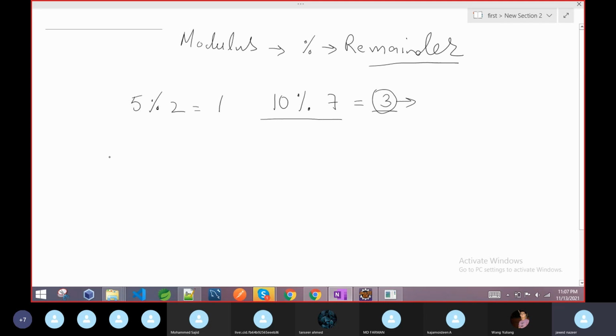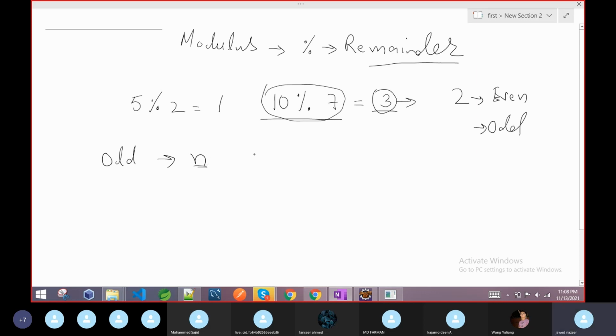Okay, so I ask you, please check whether a number is odd or even. Suppose I give you any number n, you have to check by programming and tell me whether it is odd or even. What we know is that if any number is completely divisible by 2, then it is even. If it is not divisible by 2, then it is odd. So if you see this modulus operator, what is it doing?